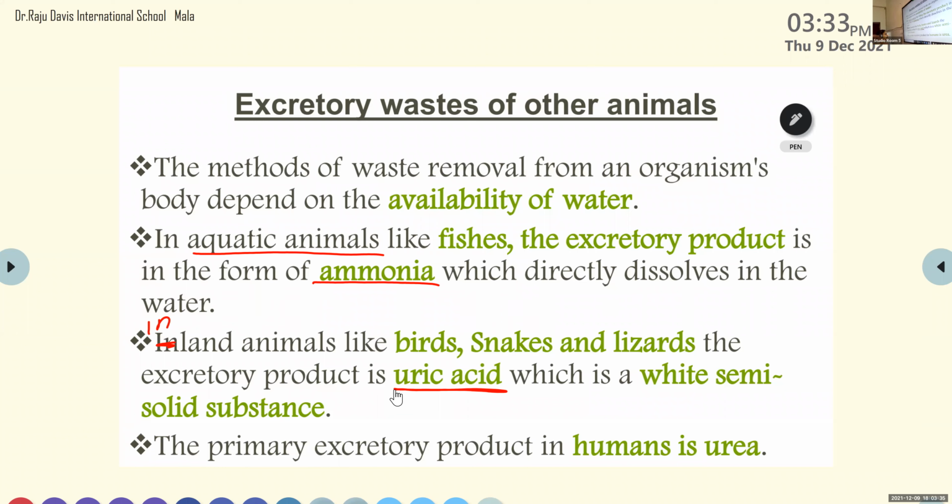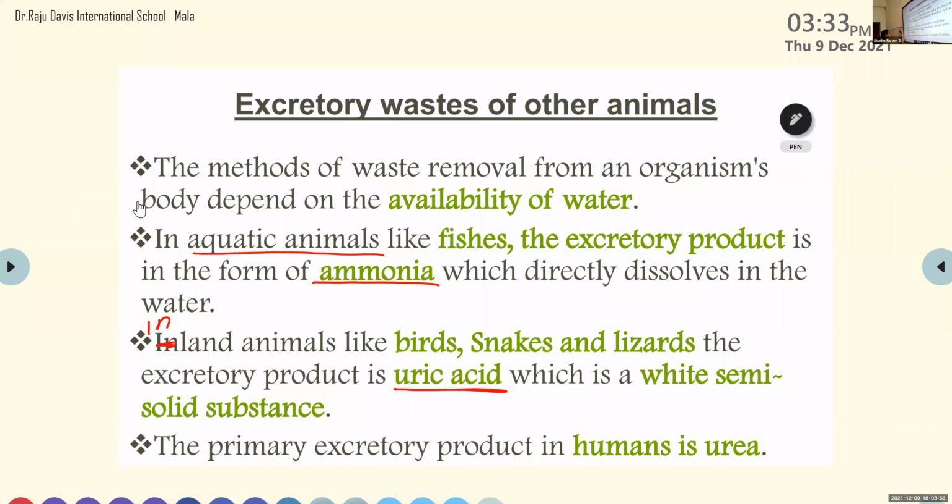Okay, so here we have a brief summary. This is the last topic of the excretion. So we are starting with excretion in humans. What about the major excretory product in the case of humans? Urea. It is urea.